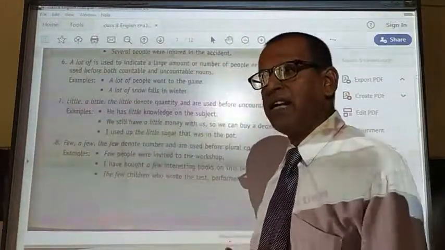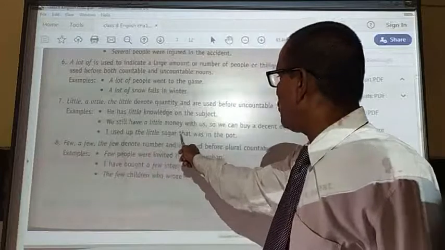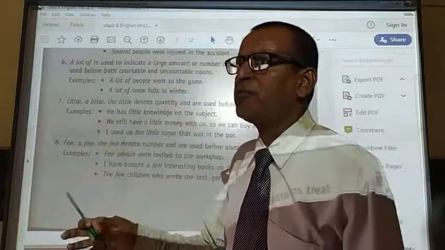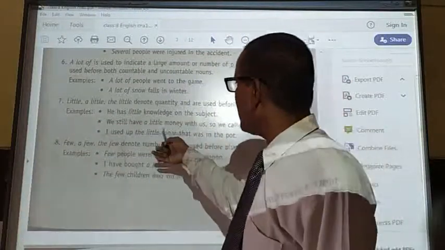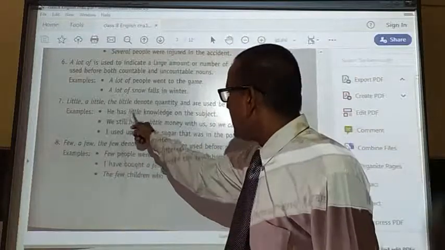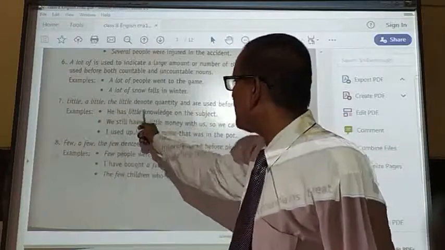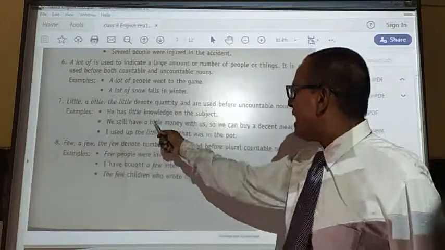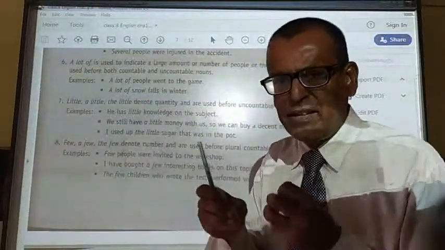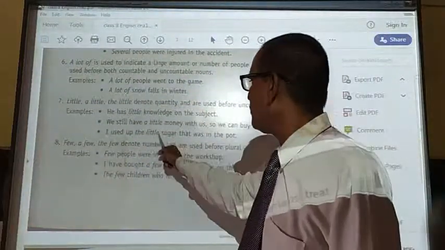And the little means whatever is there. So I used the little sugar that was in the pot. So the little sugar means whatever sugar was left in the pot, the entire sugar was used up. He has little knowledge means he has no knowledge as such. A little means something more, and the little means whatsoever is left or whatsoever is there, the entire one.